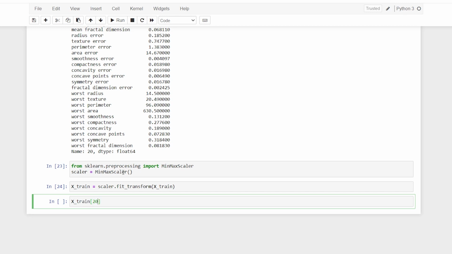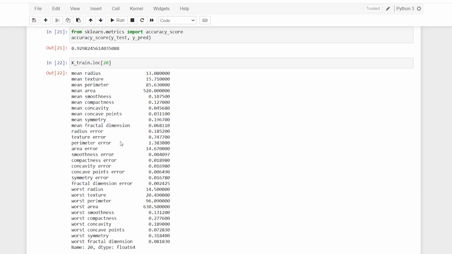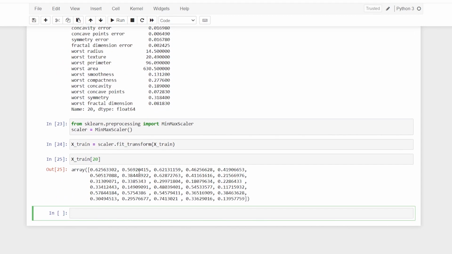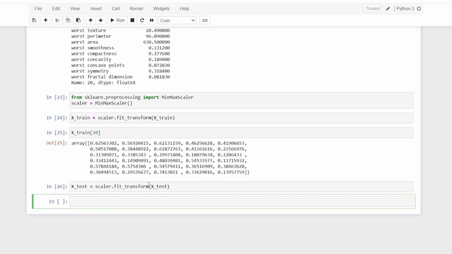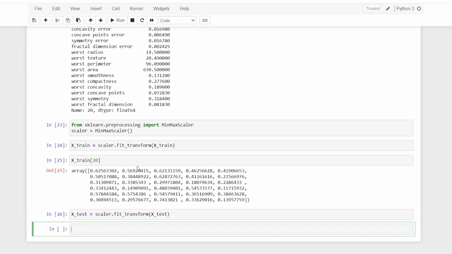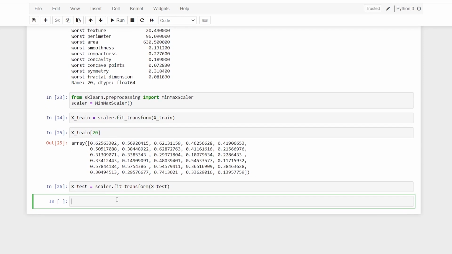All right, so here I say 20, and these are the same values that I have. Okay, so the 20th value, and everything has been scaled between 0 to 1, and this is actually going to affect your model in a very good way. So here I can again say scaler transform for the test data. You have to always do that, please understand this. And you don't have to do it for the y, because it is only 0 and 1. We don't actually care about that.